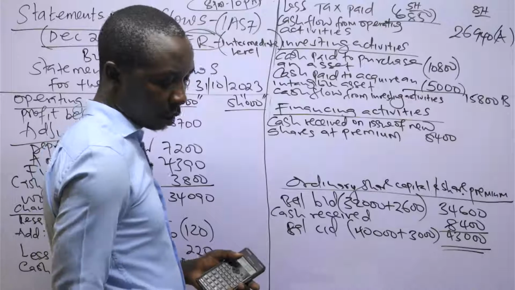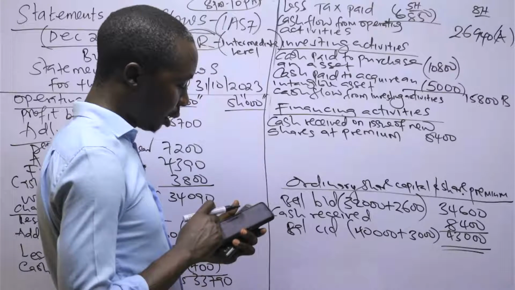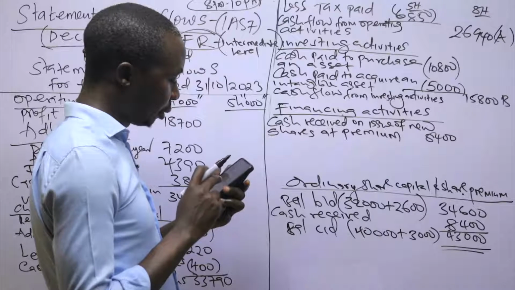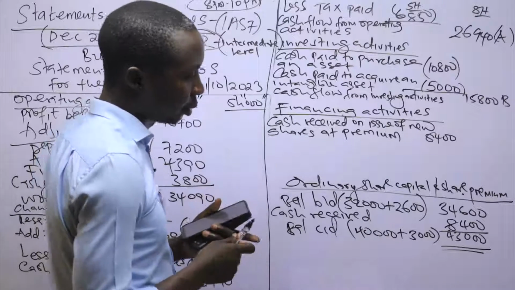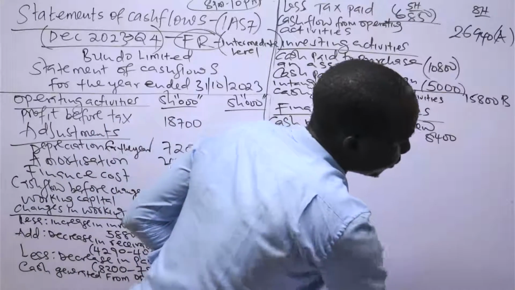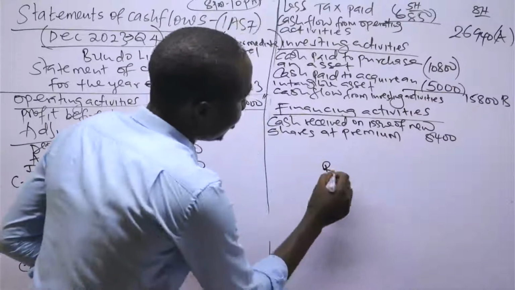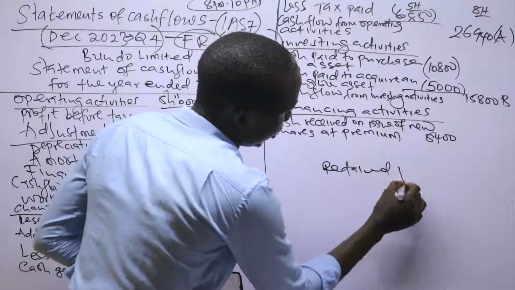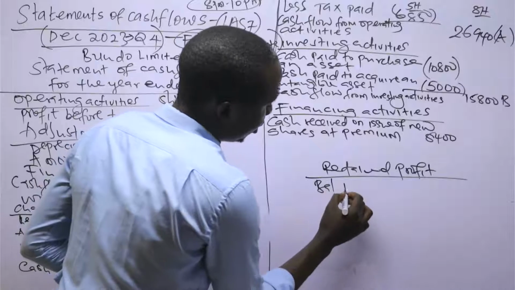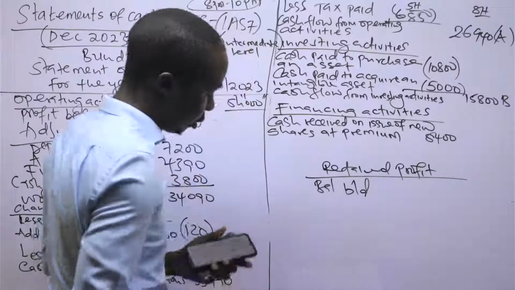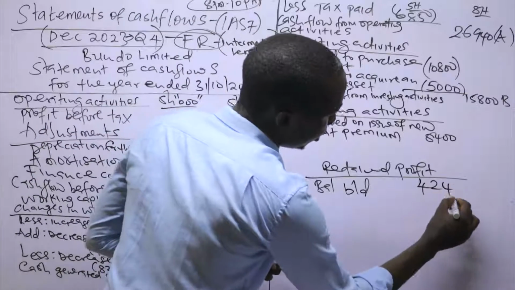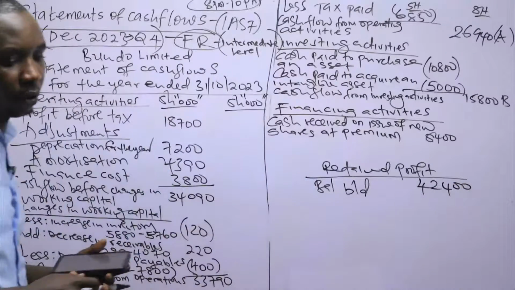After the ordinary share capital and share premium, we move to another part, which is profit. For the profit, we need to check if there's any dividends paid to the shareholders. So retained profit, balance brought down is 42,400.